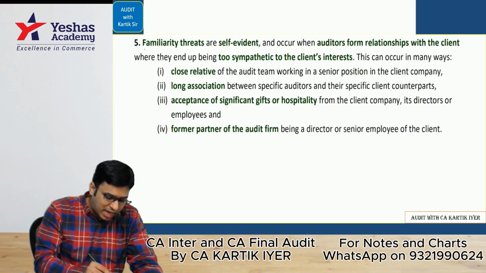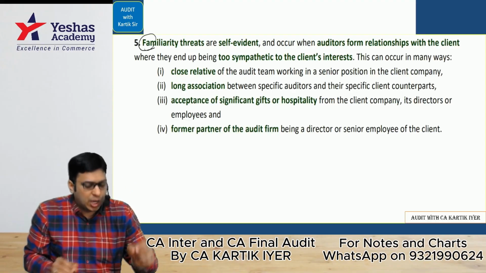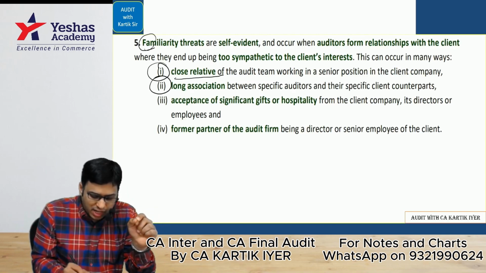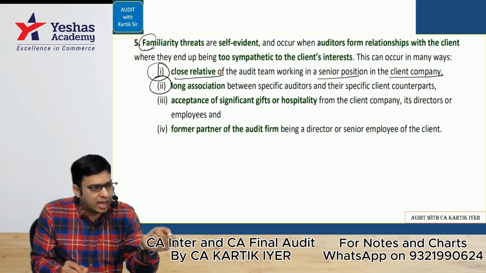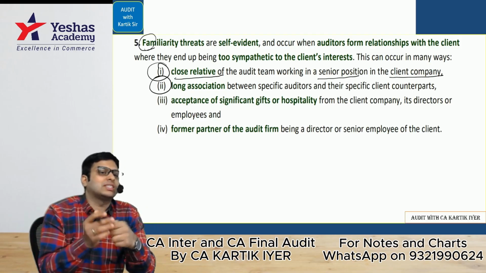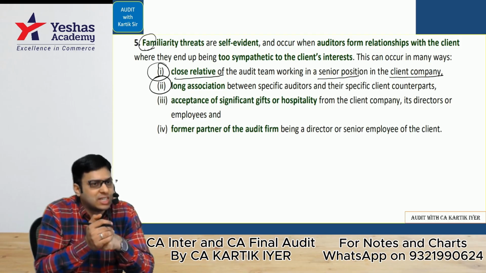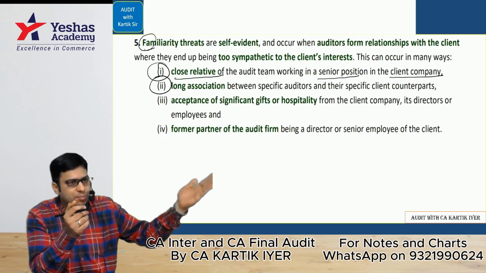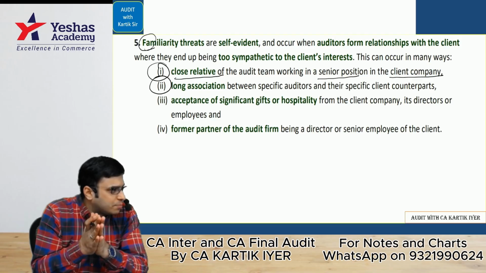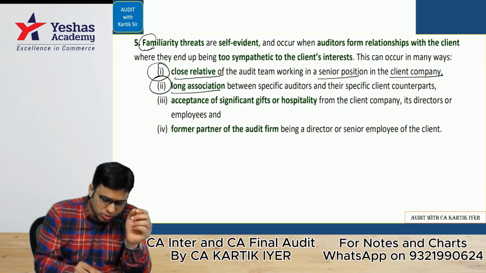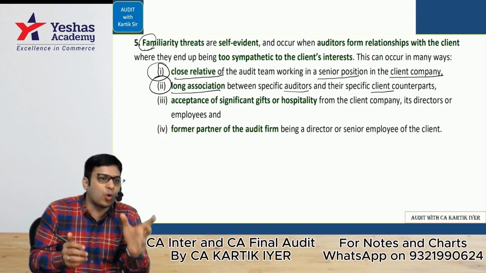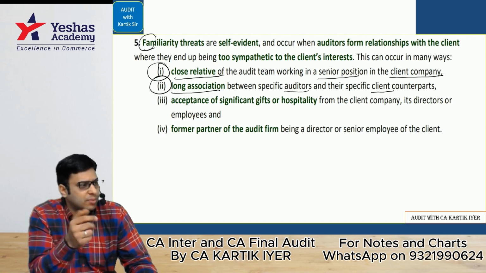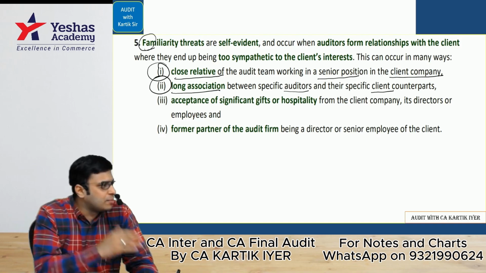Next, we did something called a familiarity threat. We discussed this in great depth. I told you again, these two are covered in law itself. Auditor's close relative working in a senior position in the client company is a threat of familiarity. The threat is there, but it is covered in section 141, subsection 3, clause F, which says that if your relative is working in a higher position in the company, especially in the position of director or KMP, you cannot be the auditor of that company. Okay. Next is long association between auditor and the client. This is broken by the Companies Act by giving a concept called rotation of auditor, which applies to certain companies. If you're doing the audit of certain companies, rotation of auditor will become applicable.